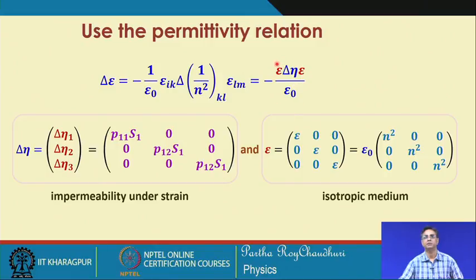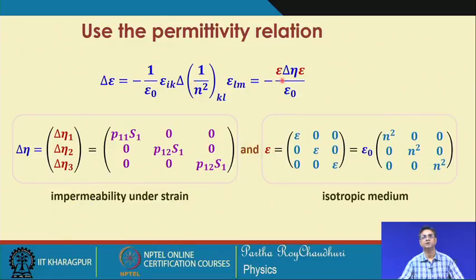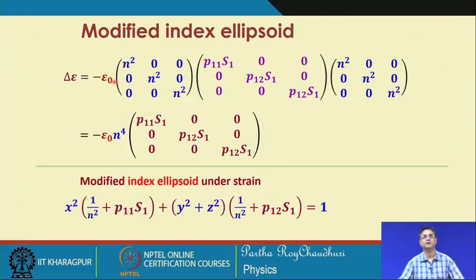The permittivity will come here, the permittivity will come here in the transformed form, and this will go into this place. So, by doing that, delta epsilon equals minus epsilon_0, because you have a minus epsilon_0 here, and then this quantity, and then this will be here and this will be here.